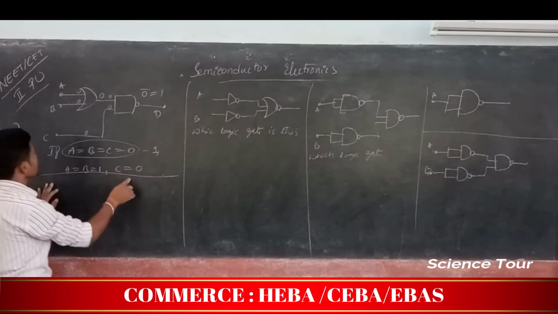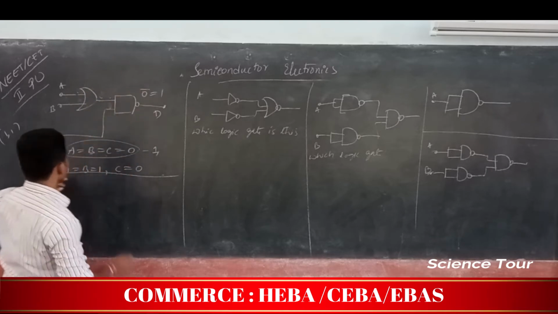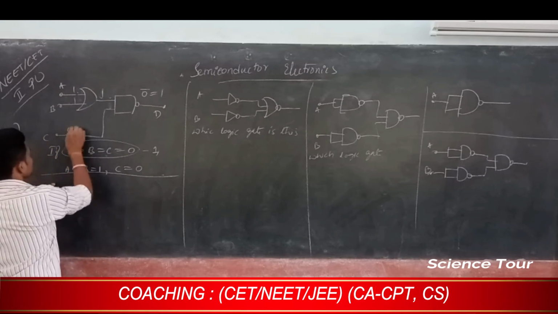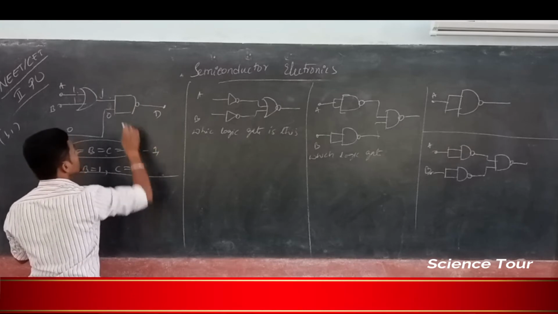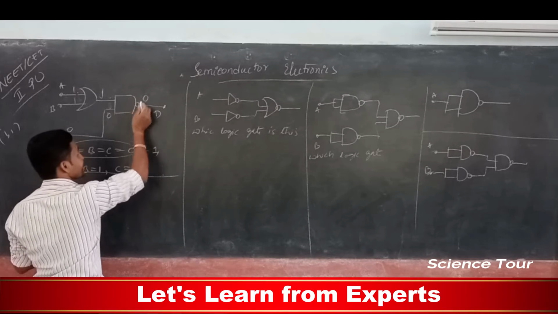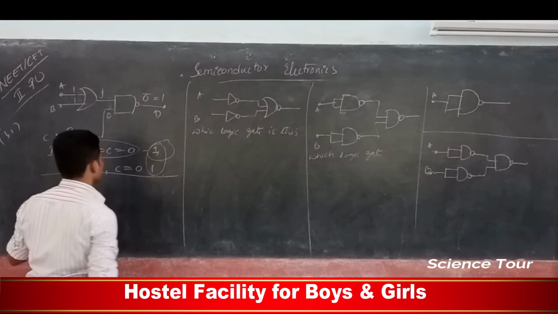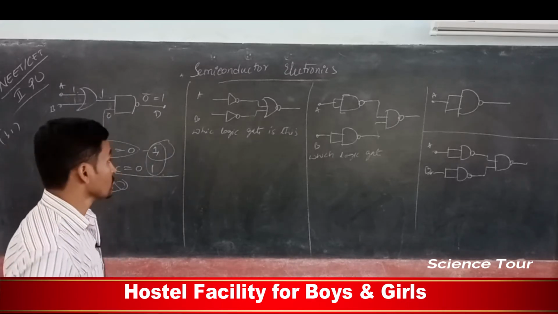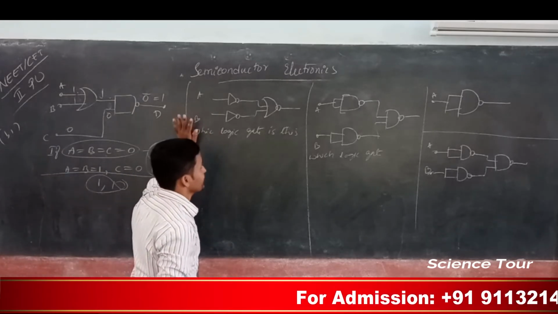Now for the next case, A, B is equal to 1, so 1 and 1 gives 1 itself, and this is 0, so I have got 0 here. Now 1 and 0 with an AND gate gives 0, but it is a NAND gate, the inverse, so that is equal to 1. So 1 comma 1, for this also you are going to get 1, so the option will be 1 comma 1 output in that way. Now next, one logic gate is given. We have to find out which logic gate this is.